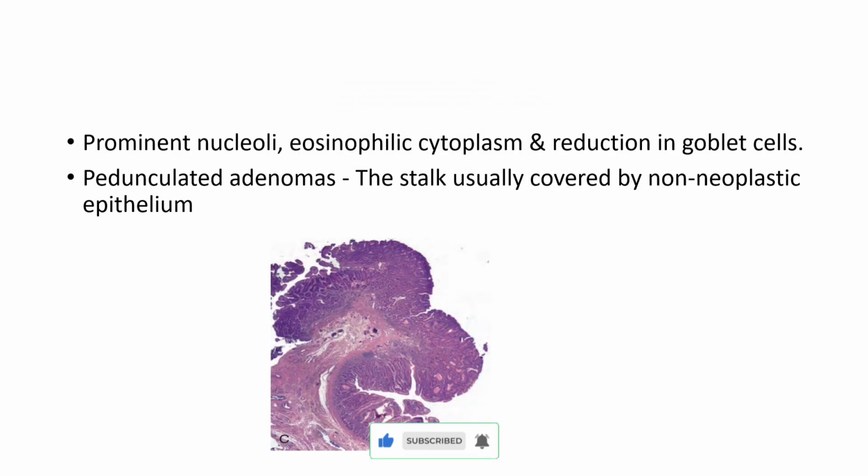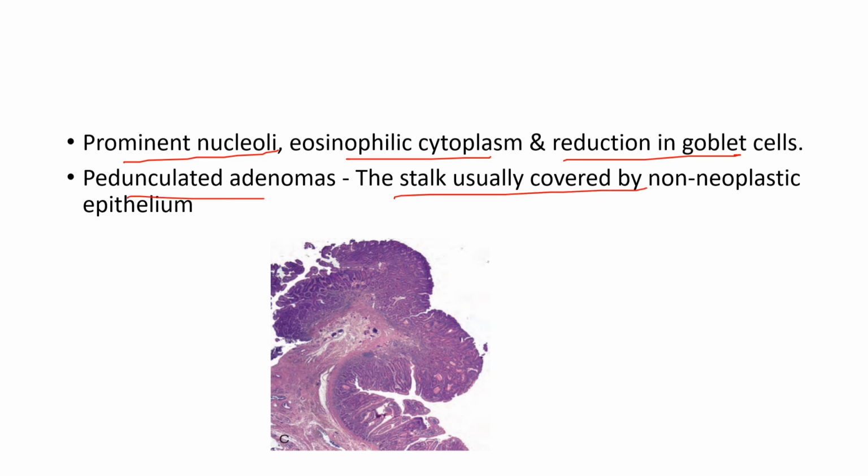On examining under the microscope, these polyps can show prominent nucleoli and eosinophilic cytoplasm, and there will be a reduction in the number of goblet cells. In the case of pedunculated adenomas, the stalk is usually covered by a non-neoplastic epithelium. This is the image of a pedunculated adenoma. This is the stalk and this is the polyp head.